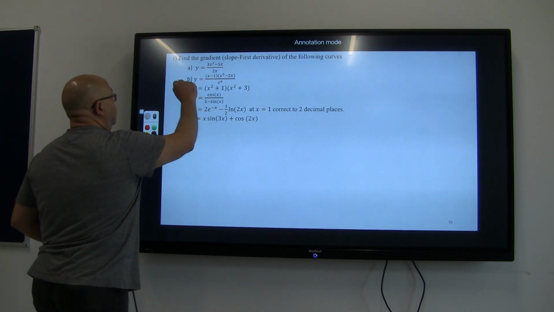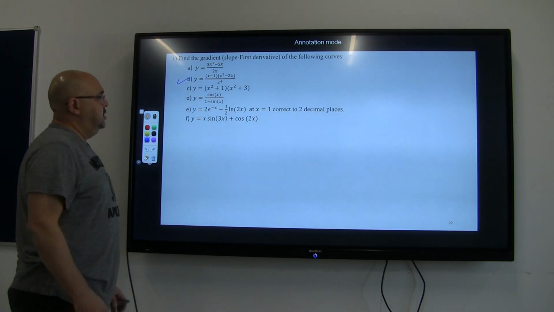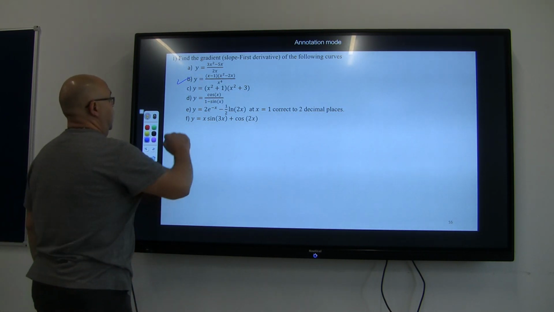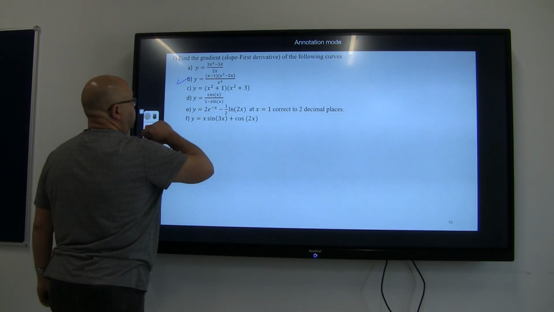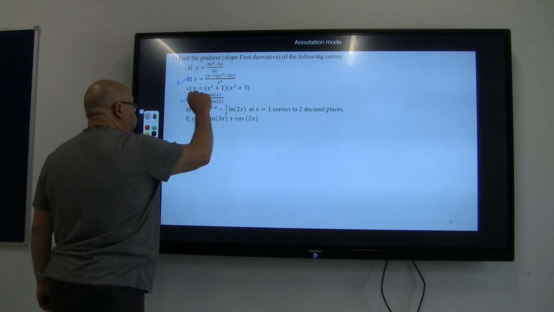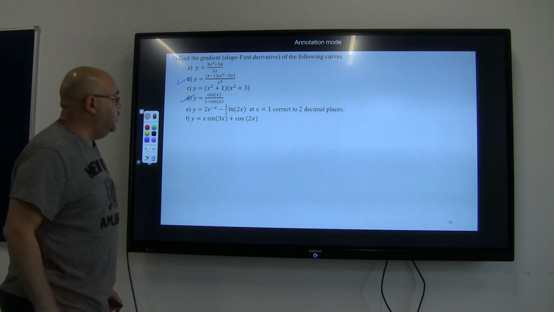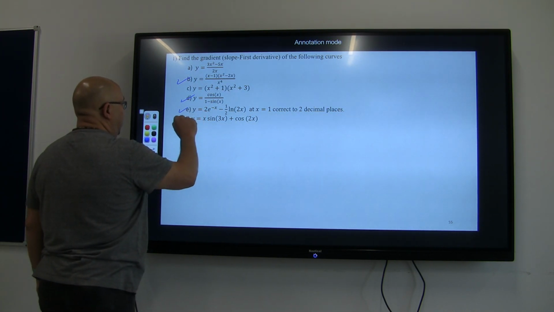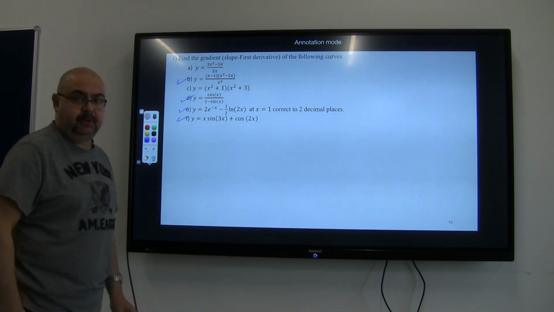Problem number B, which for some people looks complicated, but I don't see it that way. Then I will try to solve, let's say, problem number D, as it contains cosine and sine, and I will go through problem number E and F as fast as possible.